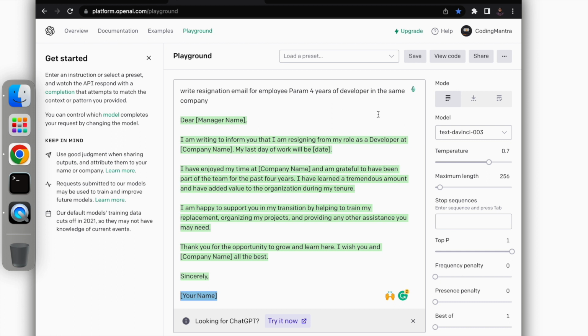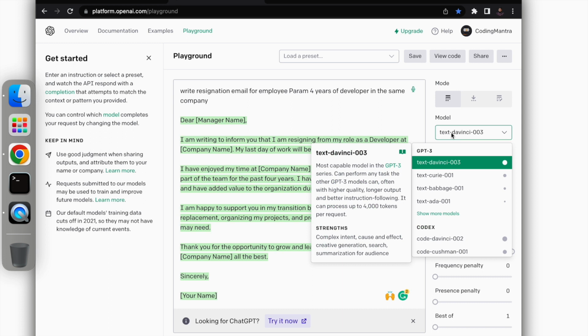If we talk about these bots, their training was completed around 2019, so it doesn't have the latest version of data. You can try more with ChatGPT, which came after the OpenAI playground. They are also including ChatGPT in OpenAI. So if you see here, what the playground gives you is the models here. Okay, you have the models.